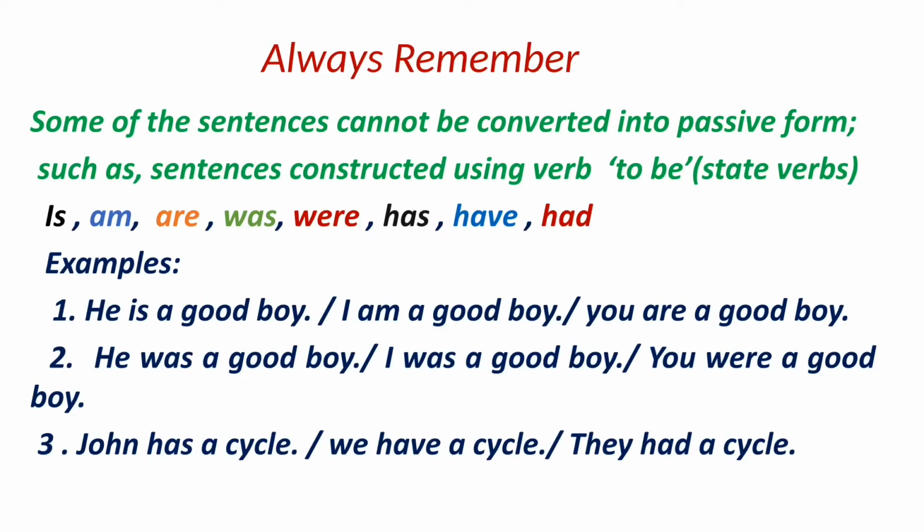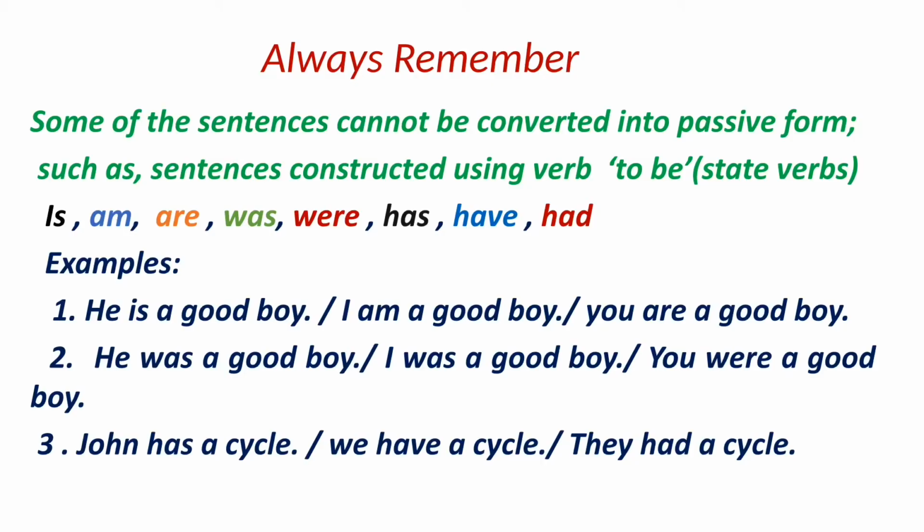Now here are some of the points to be remembered. Some of the sentences cannot be converted into passive form, such as sentences constructed using to be, means state verbs. They are is, am, are, was, were, has, have, had. With the help of examples, we will understand better.